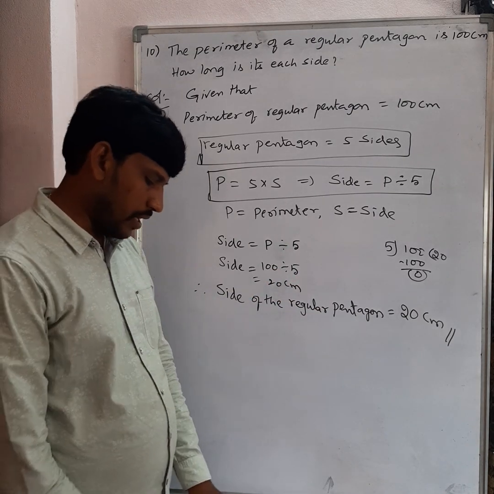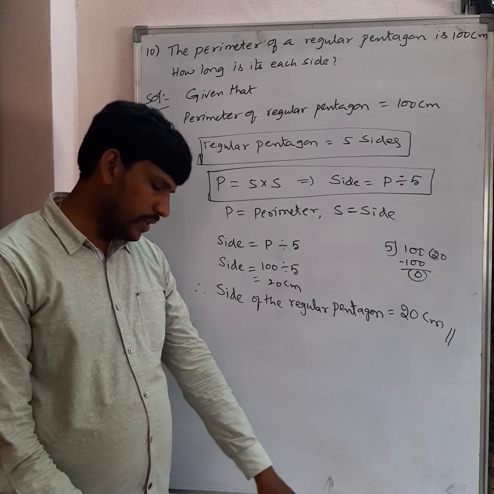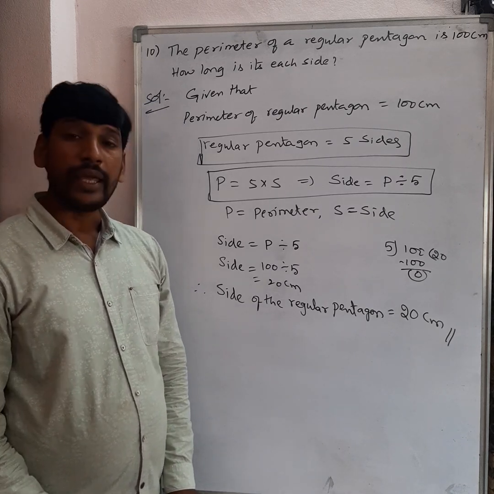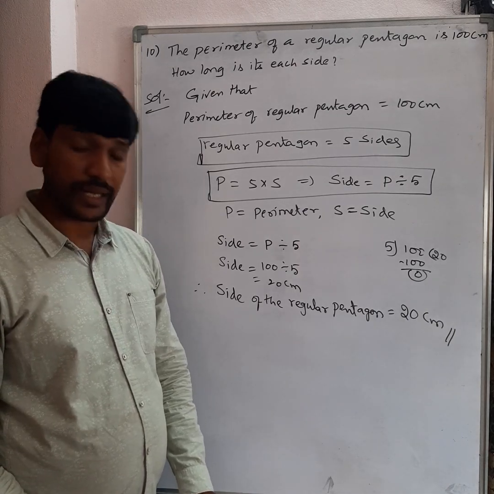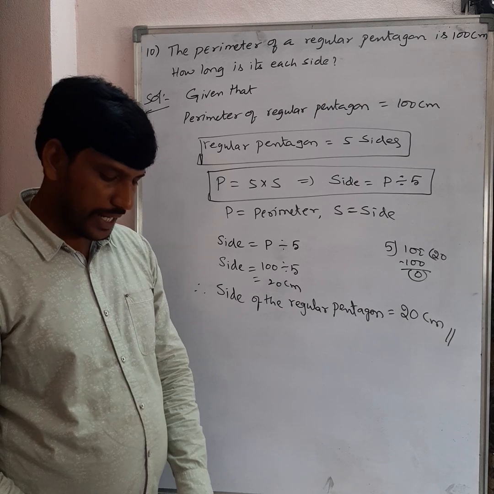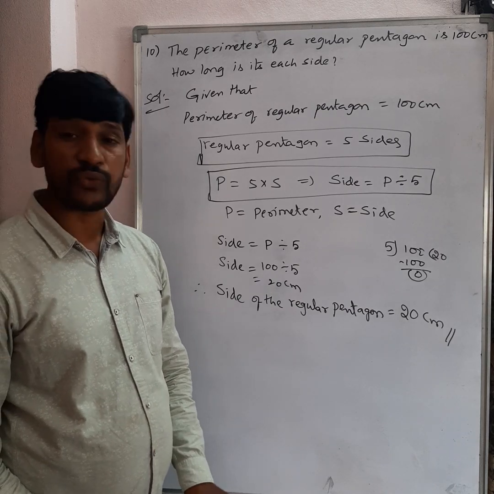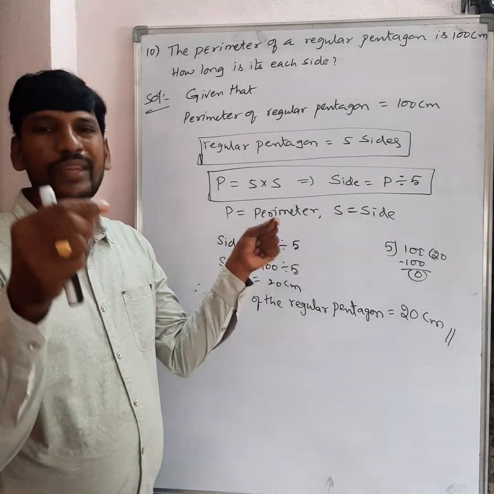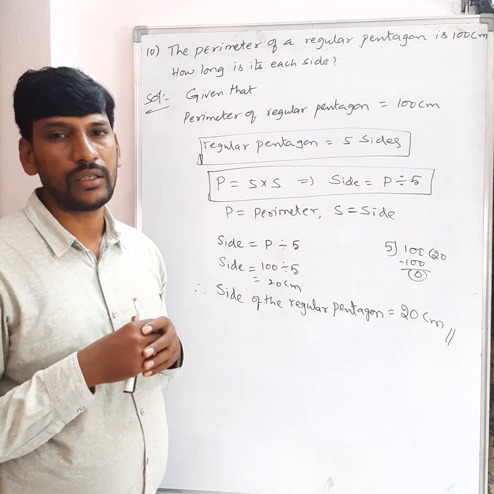Now let us move to question number 11. See this here, everyone. Look at the textbook, page number 213. A piece of string is 30 centimeter long. What will be the length of each side if the string is used to form? Here they are given the length of the string is 30 centimeter long. Okay?